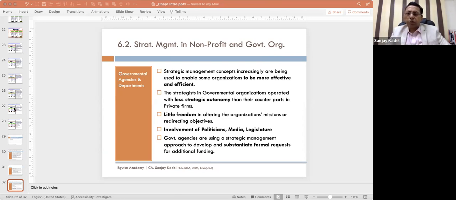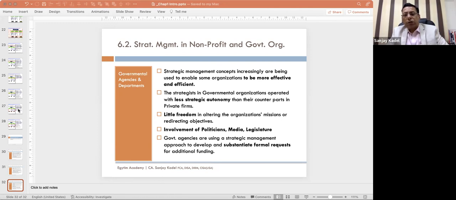In a functional structure, the unique point is division of work based on specialization, what is expected in each group of people. Like manufacturing division people, they'll be experts in manufacturing activities only. The HR department will be experts in HR related work. Like this, functional classification can be done. So this is a functional structure. Then you have the divisional structure or multi-divisional structure, which is a typical organization chart which we saw in the initial discussion.